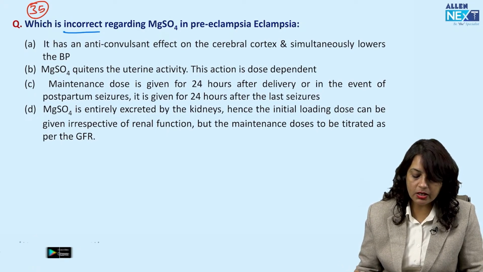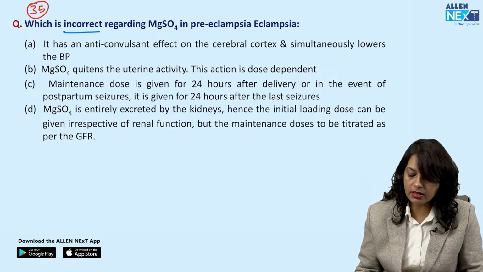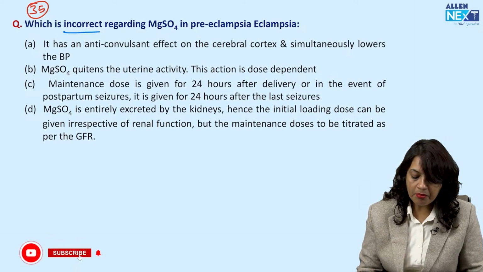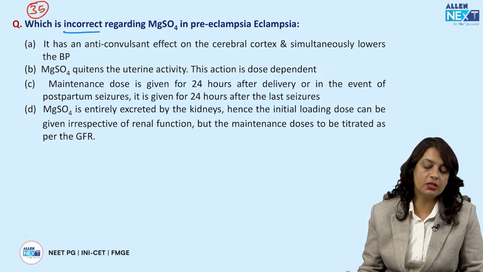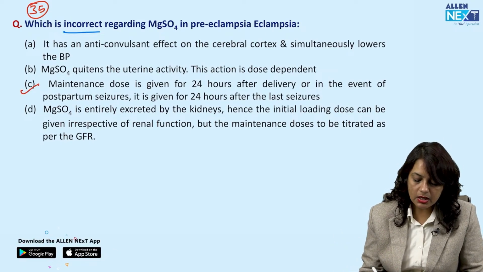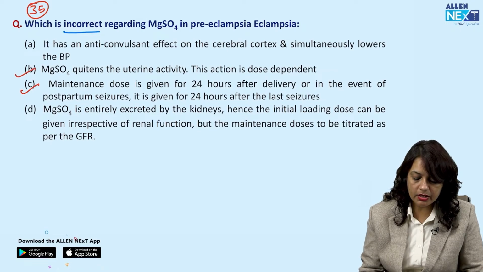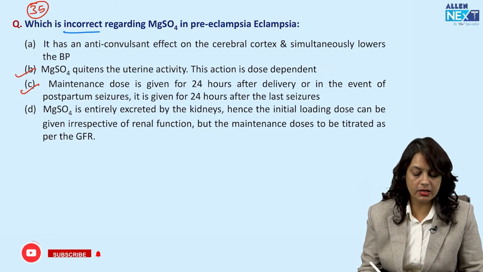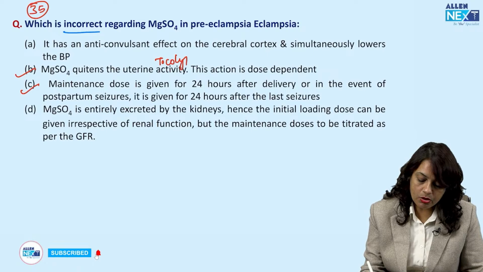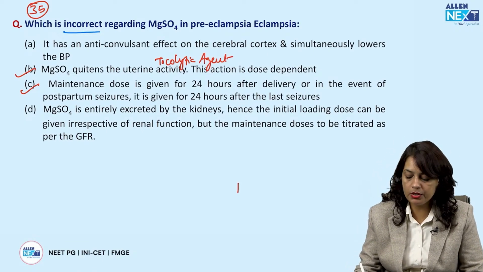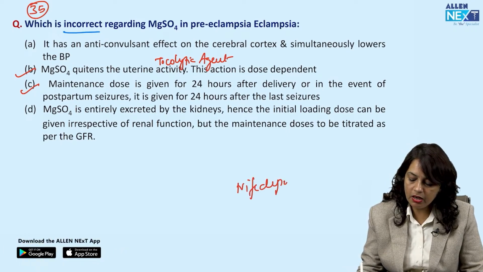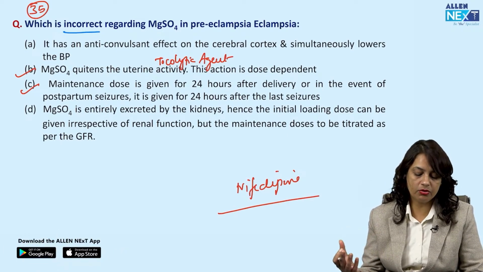Now let us read the other options. Magnesium sulfate quietens the uterine activity. This action is dose dependent. The maintenance dose is given 24 hours after delivery or 24 hours after the last convulsion. This is also correct. It quietens the uterine activity, so magnesium sulfate is also a tocolytic agent, although we are not commonly using it. Commonly used tocolytic agents are nifedipine or beta adrenergic drugs.